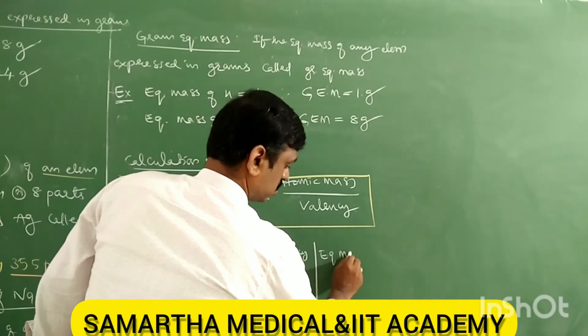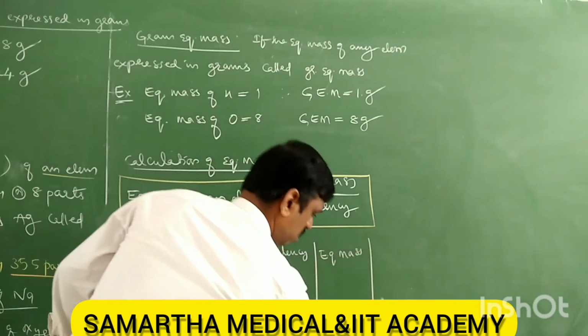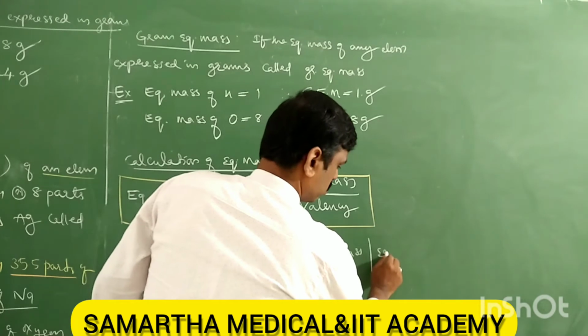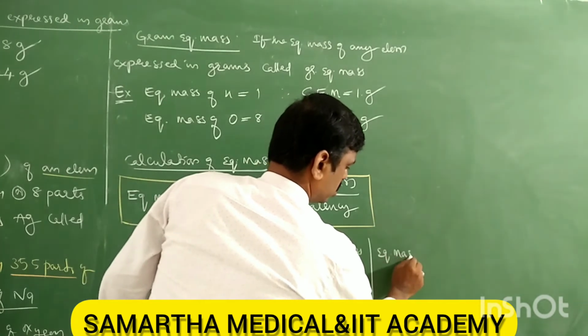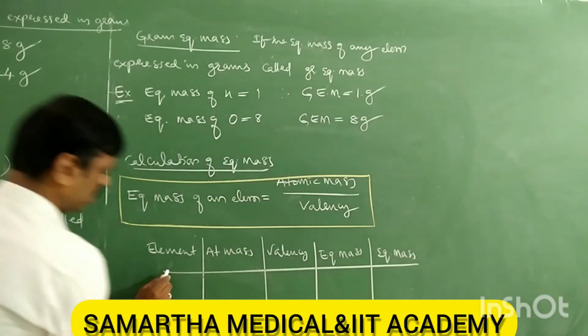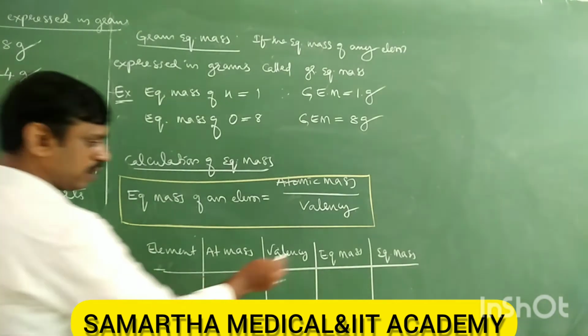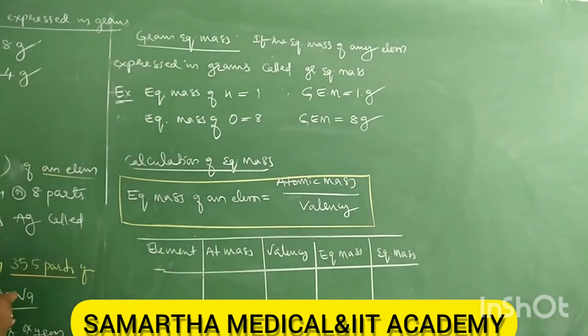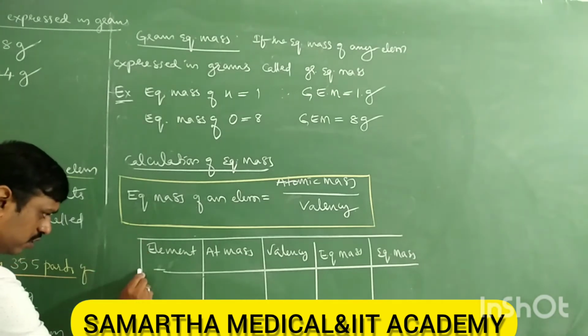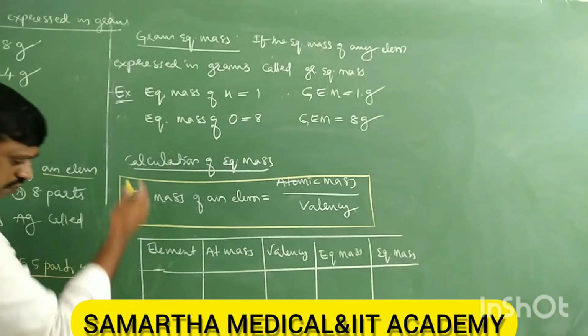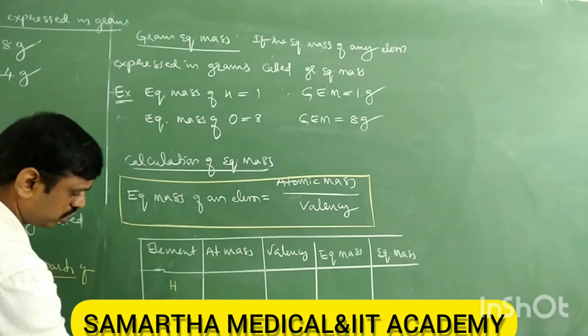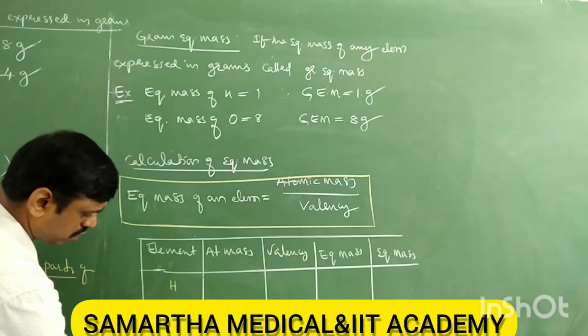Take equivalent volume also, for only some important gases. First, hydrogen, oxygen, chlorine.